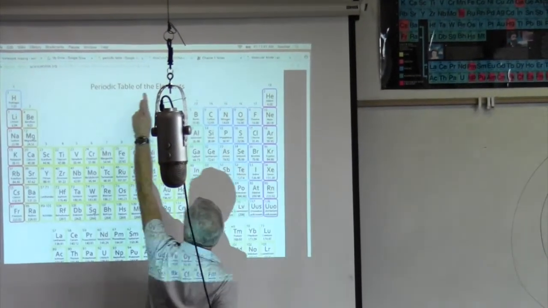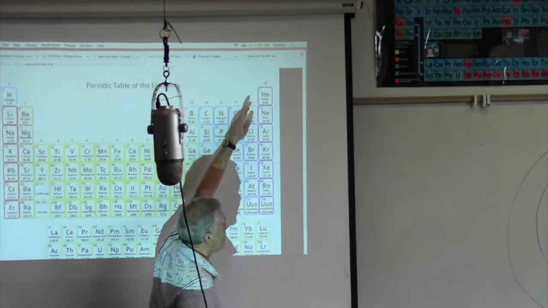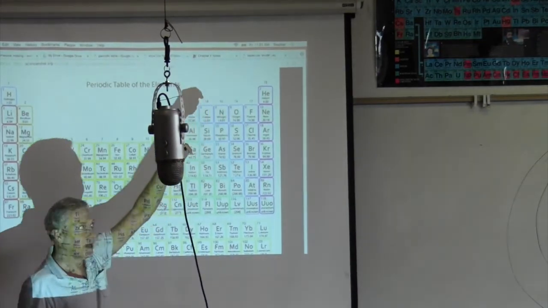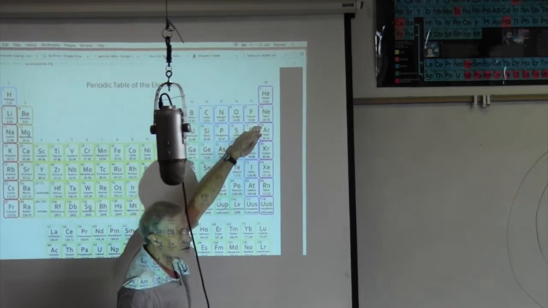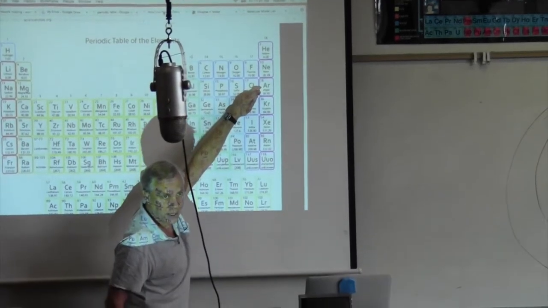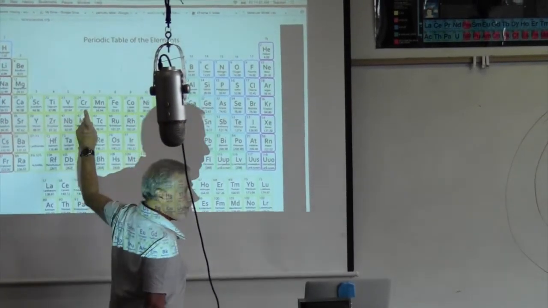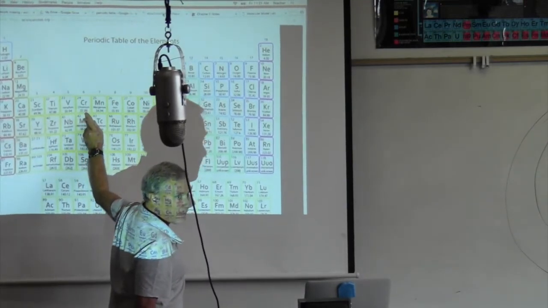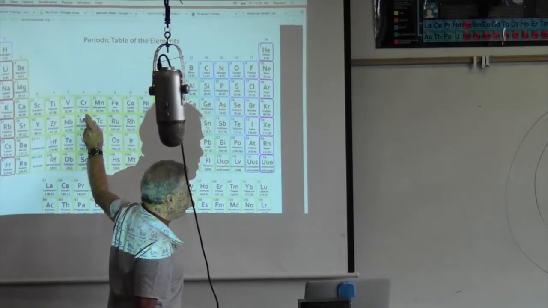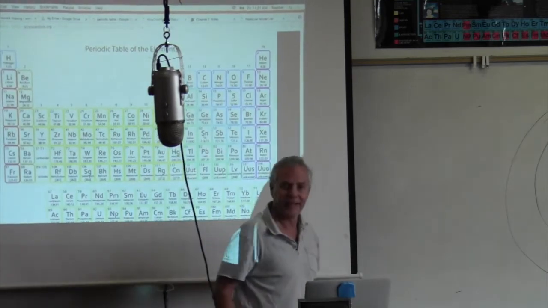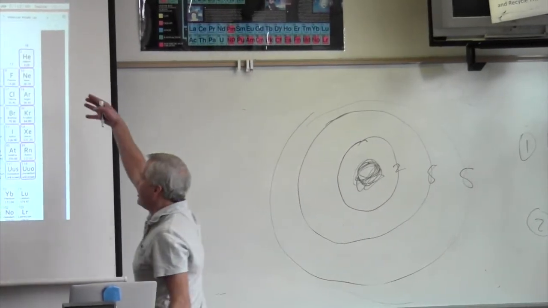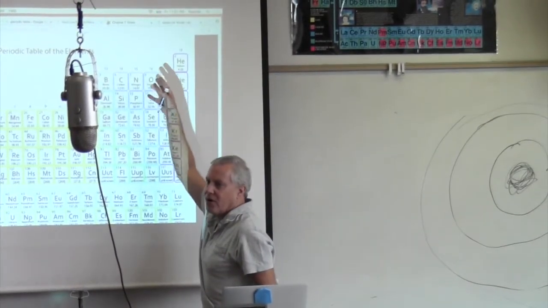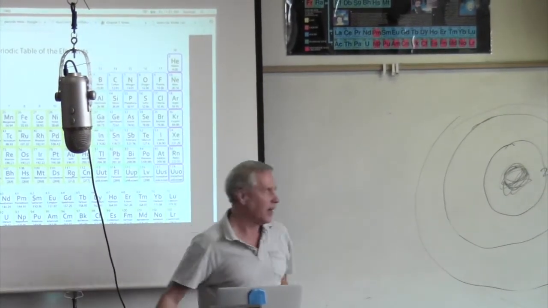These 3 rows. These 2 can have electrons on the first orbit. These can have electrons on the first orbit and second orbit. These can have electrons on the first, second, and third orbit. These have a 4th orbit or shell. And I think it is 16 or 18. I don't care. I don't know. You don't have to know either. We care about mostly this stuff. Molecules that are involved in living things. All right.